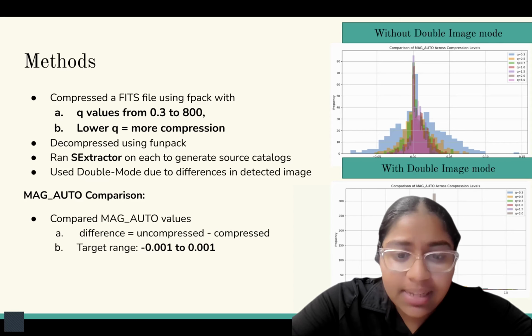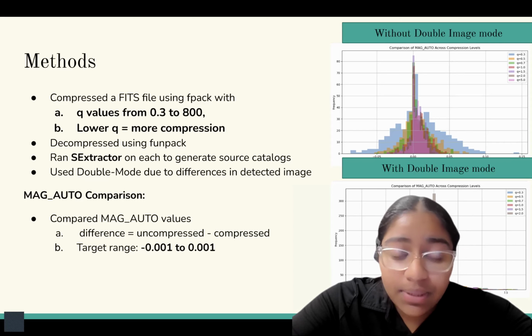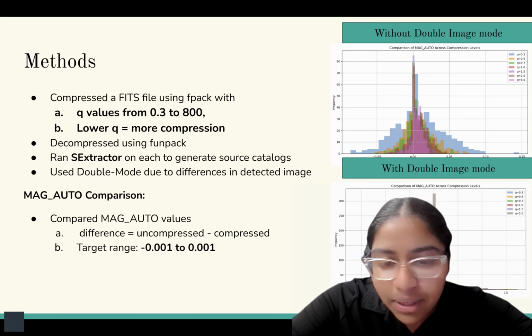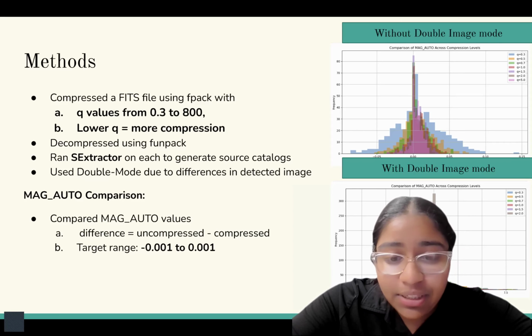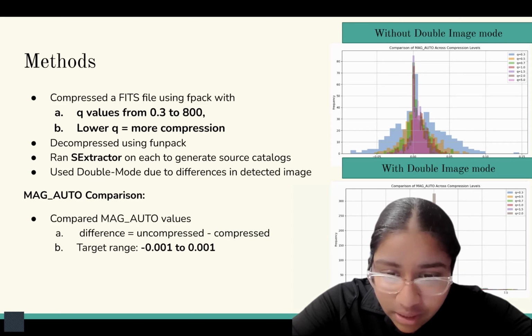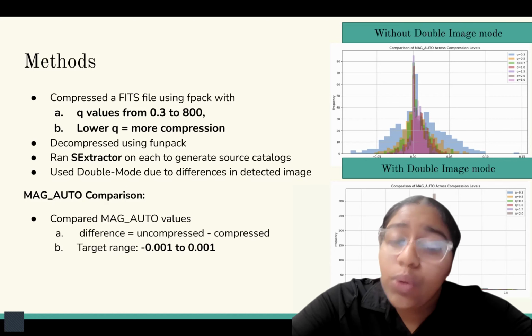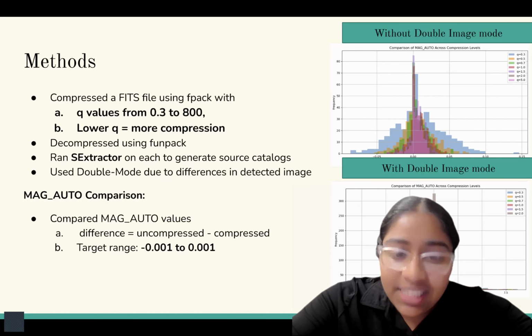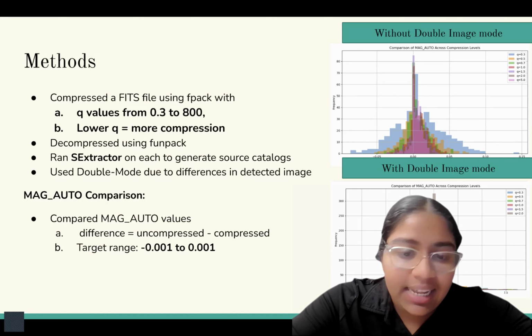At first, we noticed that some of the more compressed images miss some objects. And to fix this, we used a method called double image mode, which uses the object's position from the uncompressed image to find and measure those same objects in the compressed image. As seen in the images on the right, the version without using double image mode shows much larger differences in mag-auto than the version with double image mode. This confirms that double image mode significantly improves our measurement consistency.